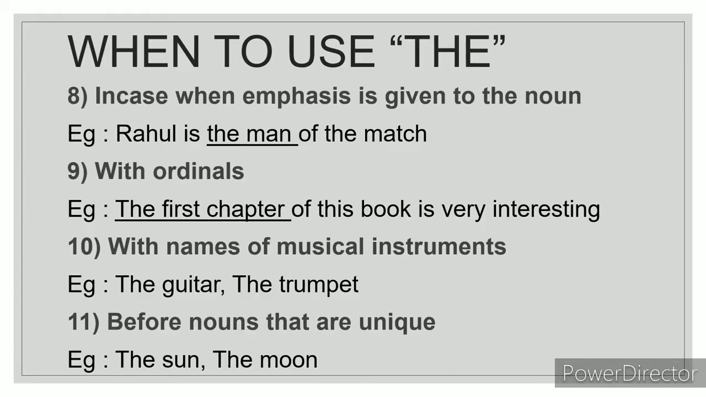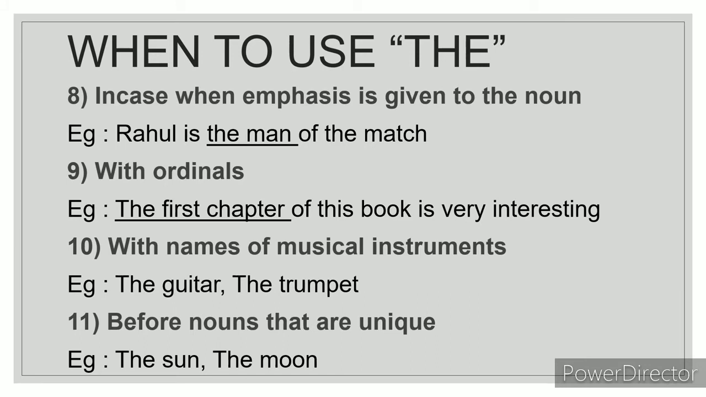With ordinals. What are ordinals? First, second, third, fourth, fifth. These are ordinals. So example would be the first chapter of this book is very interesting. The first. So this is an ordinal. So you cannot say first chapter of this book is very interesting. You have to say the first chapter of this book is very interesting. Or you can say the last chapter of this book is very interesting.